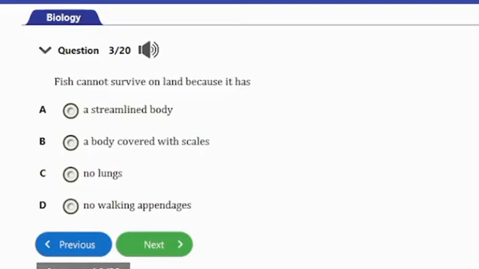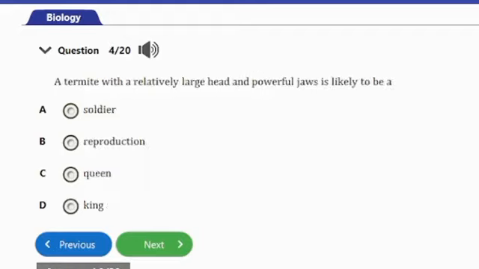The fish cannot survive on land because it does not possess lungs. Therefore, it cannot breathe outside water. So the fish is actually designed to extract oxygen in water by their possession of gills and not lungs. So guys, option C here is the correct answer to this question. So let's consider the next question, question number 4 here.